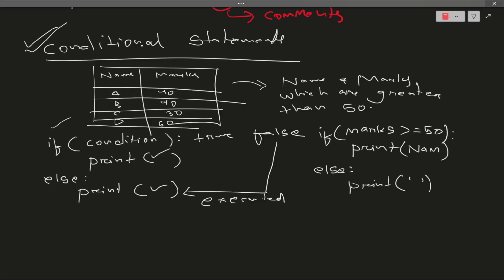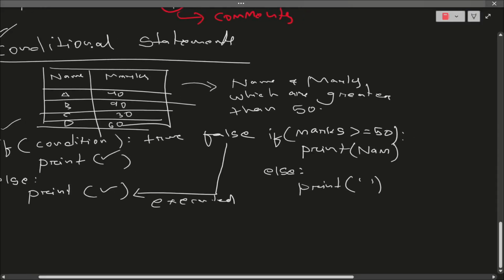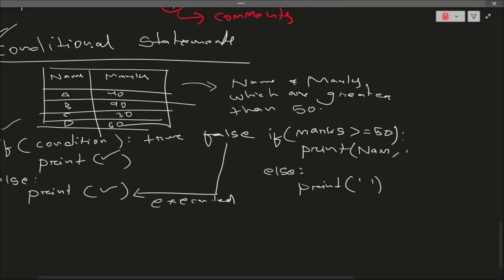So by this, what will happen? If I want to print the marks as well, as I have told, I will put a comma and write marks. You must be wondering, sir, what are these name and marks? These are my variables. Suppose a user has given me a name that needs to be stored somewhere, so I am assuming that particular name is stored in name.